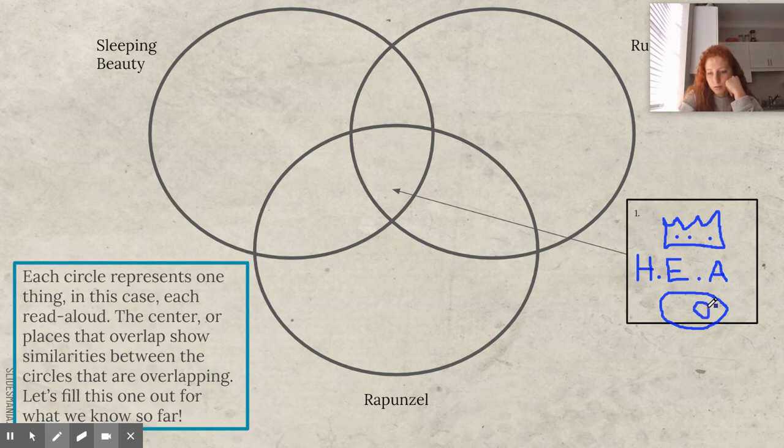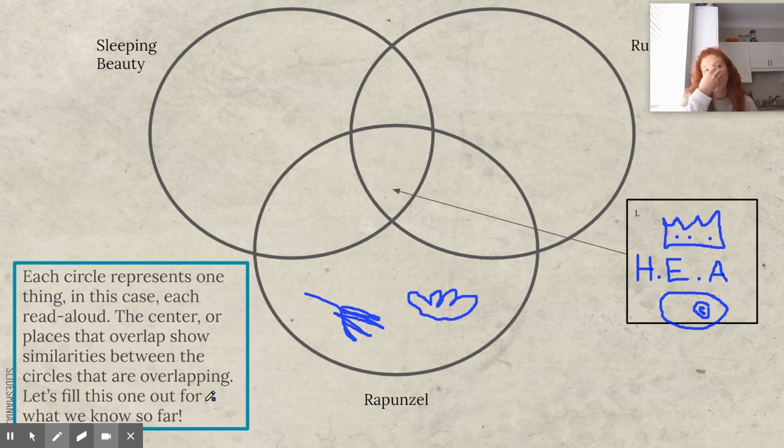Oh, that's my little baby picture. That's kind of a weird looking baby, but it's okay. All right, what's something that only happened in Rapunzel? There was a witch. I'm going to make a broomstick for a witch, even though this witch did not have a broomstick. There was Rapunzel, the plant. There's my Rapunzel. What else? I don't know. I can't think of much.